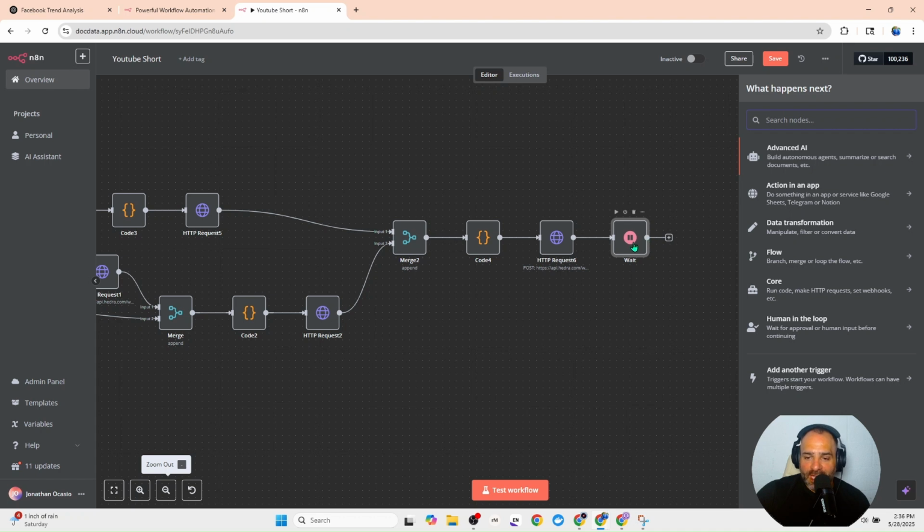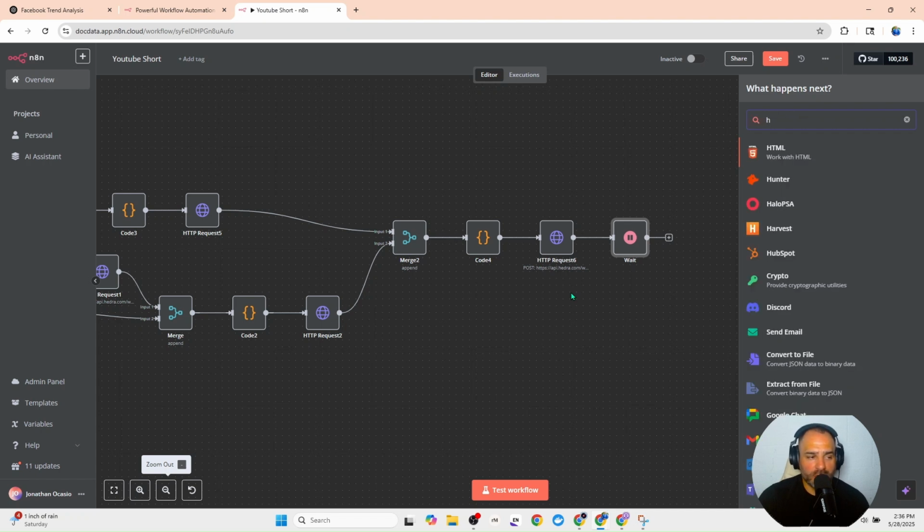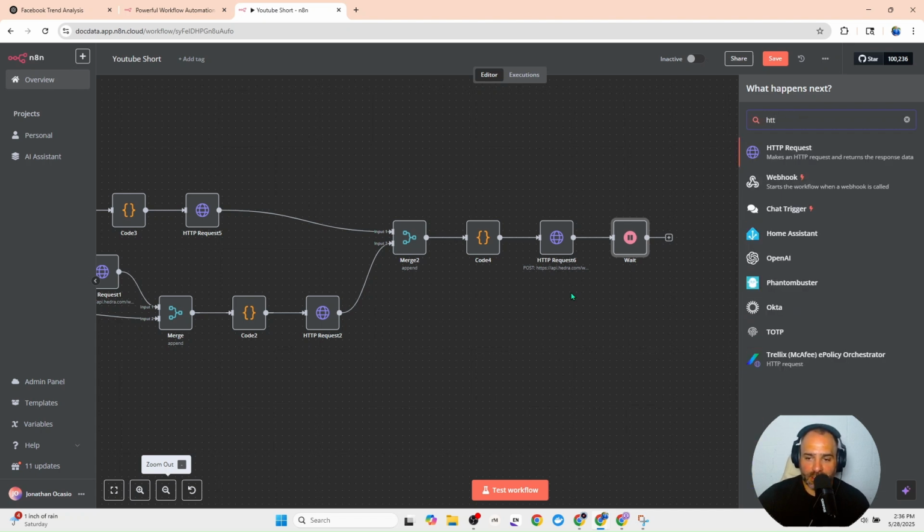The reason you want to do that is you don't want to access Hedra and then access it again immediately. Hedra is going to hit your rate limits and then you're not going to be able to do it. It's going to fall apart. So the next thing we need to do is an HTTP node.